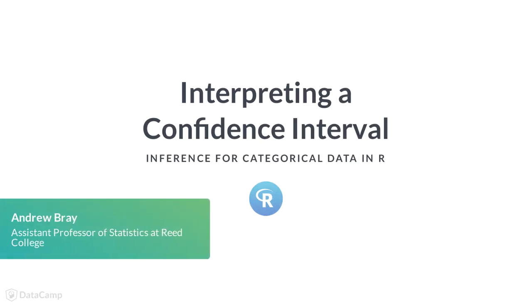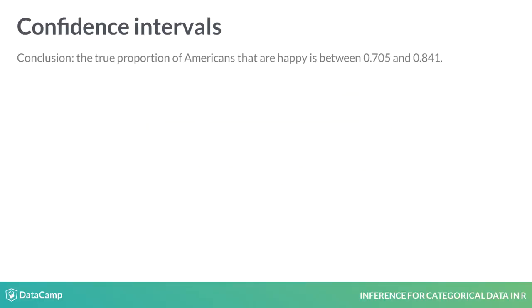In the last video, we came to the conclusion that we are 95% confident that the true proportion of Americans that are happy is between 0.705 and 0.841. But what exactly do we mean by confident? Let's look deeper into this by starting with the confidence interval that we've already formed.